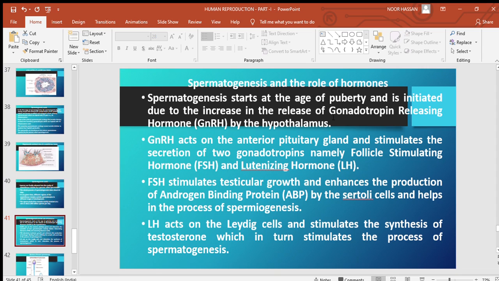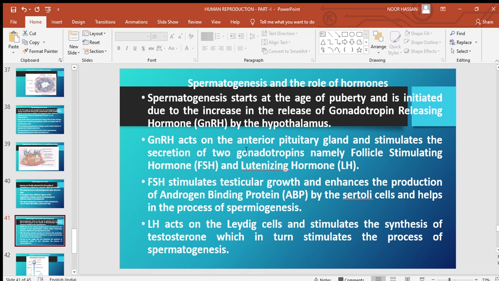The main hormone, gonadotropin releasing hormone or GnRH, is released from the hypothalamus of the brain. As a result, spermatogenesis is initiated at the age of puberty.